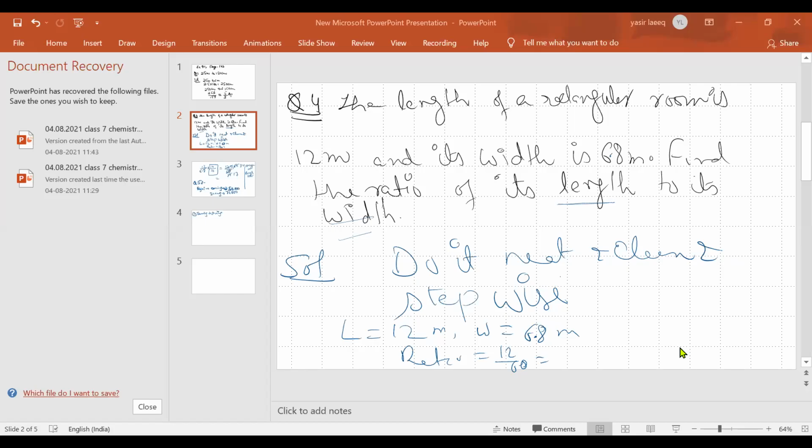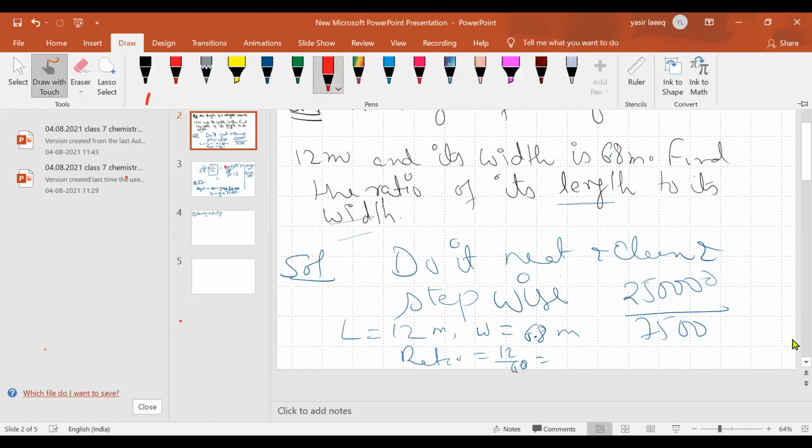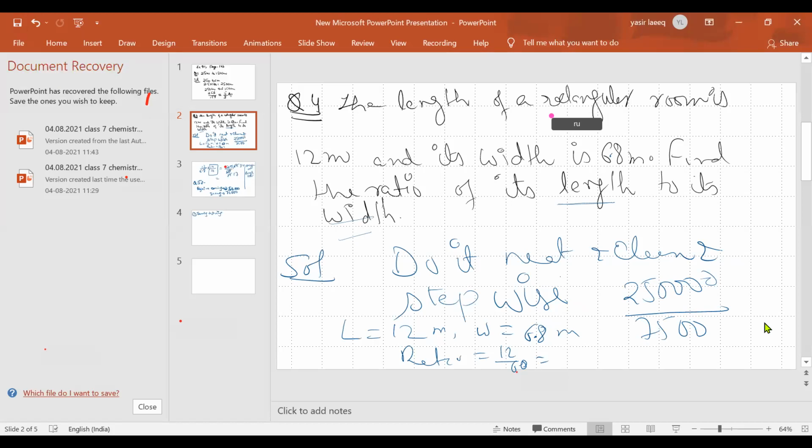Beta, it's very easy. Okay, I'm writing it on the screen. It's 25 with 4 zeros, and 75 with 3 zeros. So we cut 2 zeros from this side, and 75,000 has one more zero, so 3 zeros. What is left? 250 upon 75.